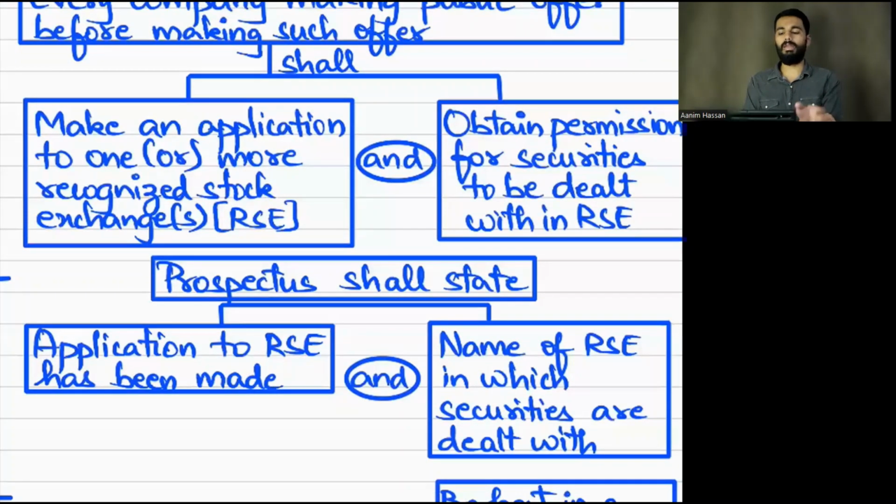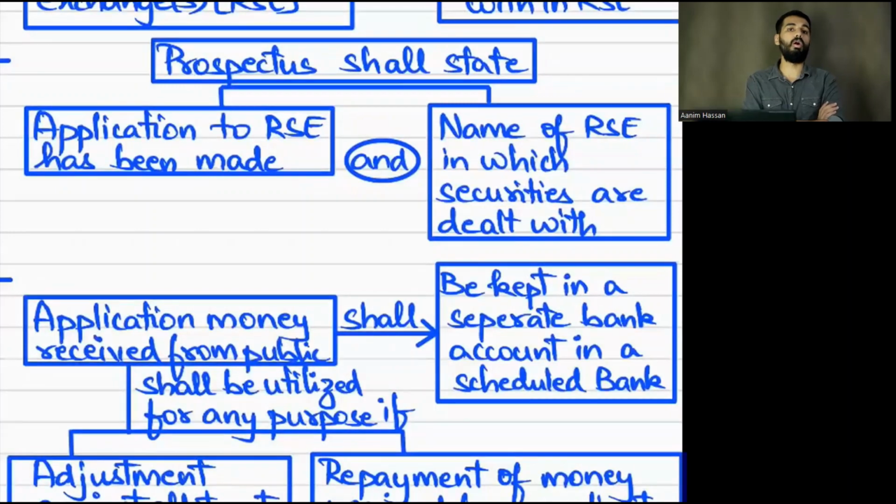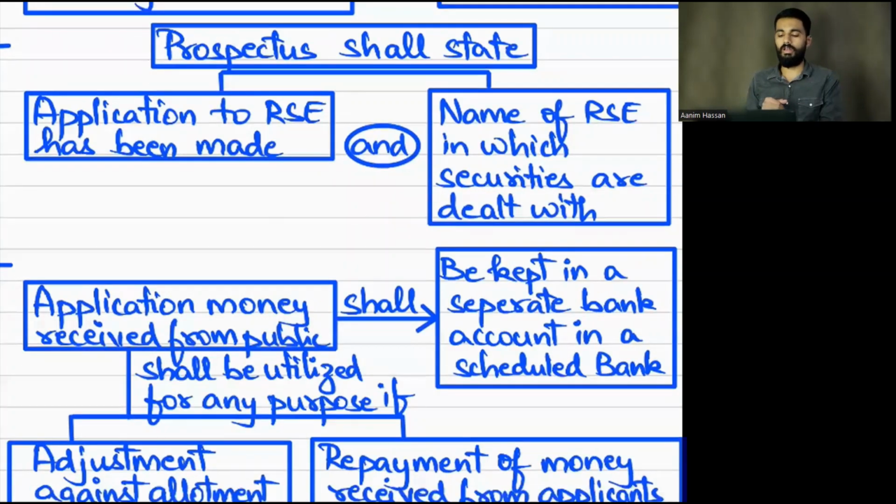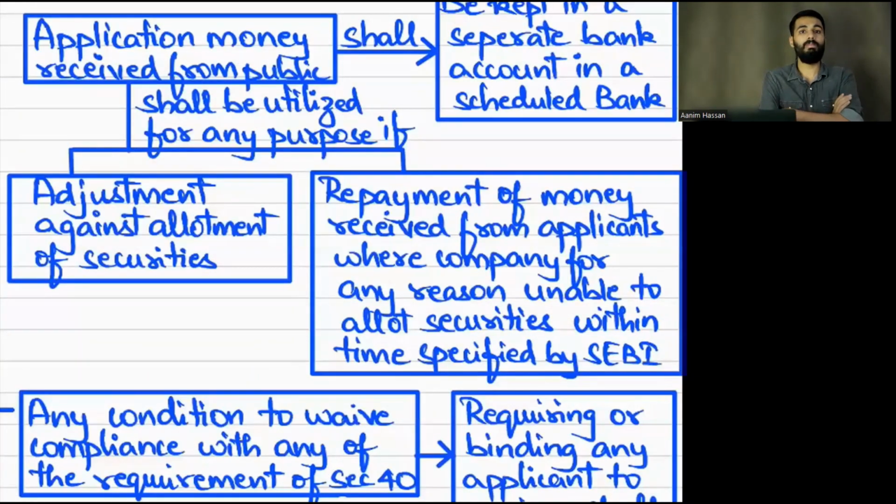So this has to be done. And even in the prospectus, you have to include that you have made the application and obtained permission from these recognized stock exchanges, so that the public applicant can purchase from those stock exchanges. Application money: if you want to receive it, the company has to open a separate bank account in a scheduled bank. If they want to utilize this application money, they can utilize it only if allotment is made.